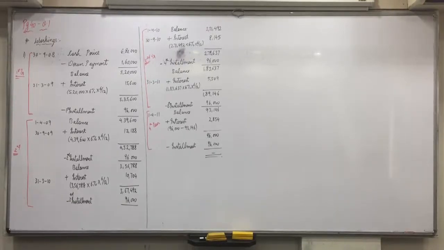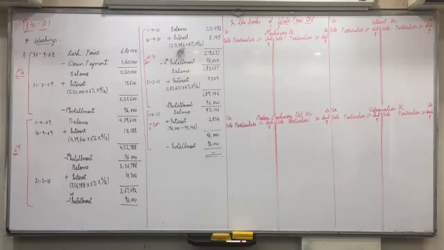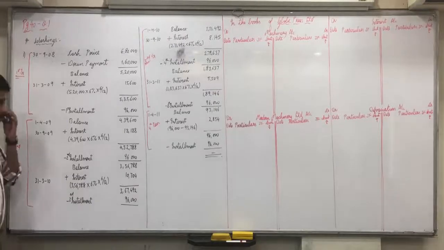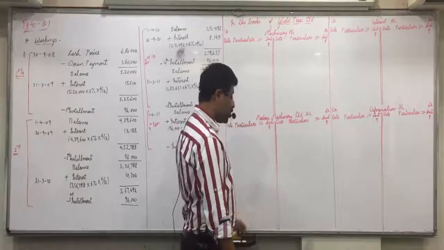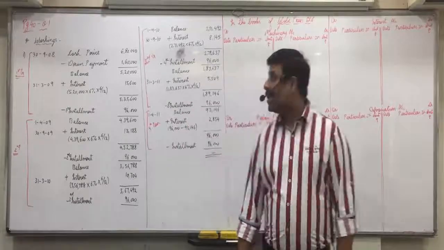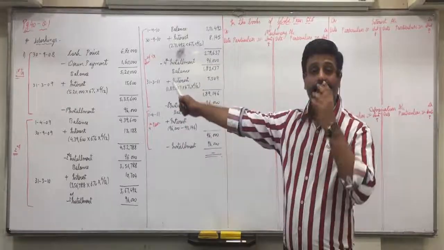So make the formats of all the ledger accounts. We'll be directly discussing the entries orally and then making the ledger accounts. In fact, half of page all will do. Even Modern Machinery Limited half page will do. Make half of page all the formats. 10, 9, 8, 7, 6, 5, 4, 3, 2, 1.